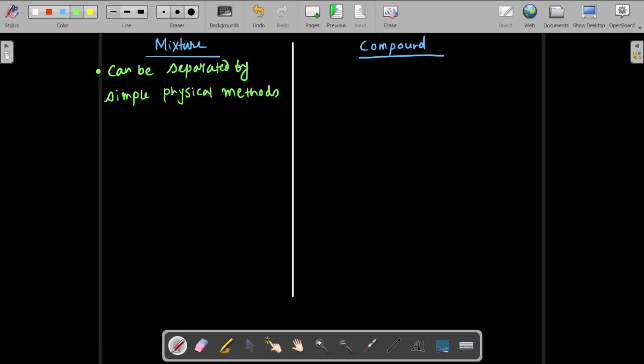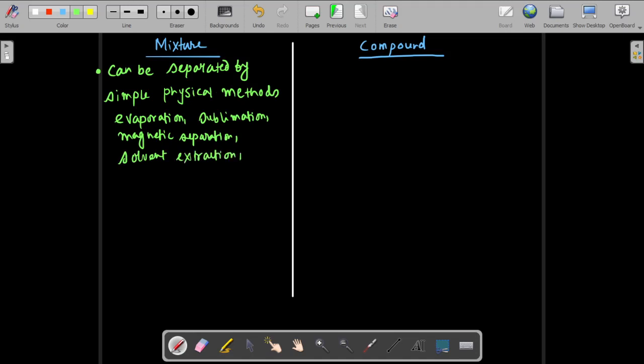It can be evaporation, it can be filtration, it can be using magnetic separation. Okay, this type. So you can write evaporation, sublimation, magnetic separation. There are other processes also like solvent extraction, distillation. These are simple physical processes.